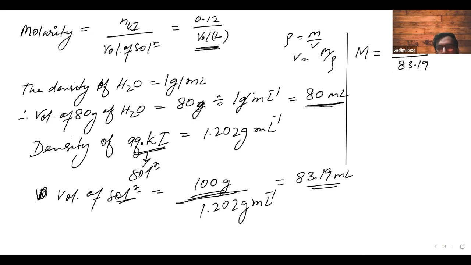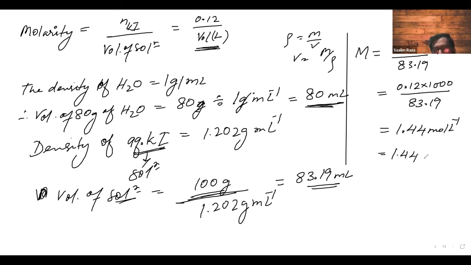This is in ml, so we will divide this by 1000, which is equal to multiplying the numerator by 1000. So 0.12 into 1000 upon 83.19 is 1.44. The unit will be mole per liter, or you can write 1.44 mole per dm cube.